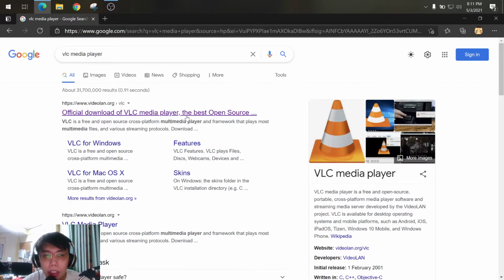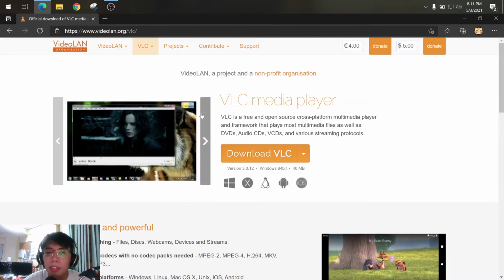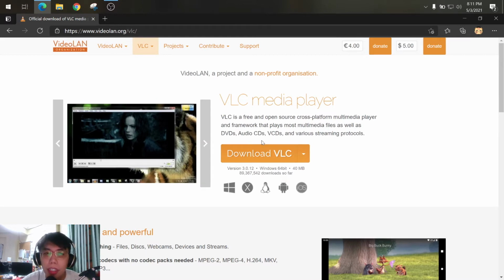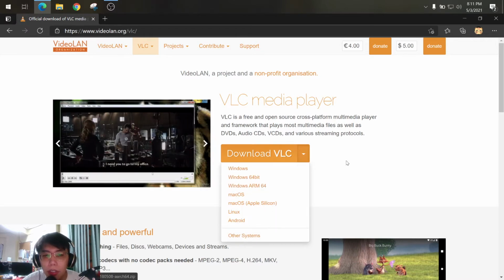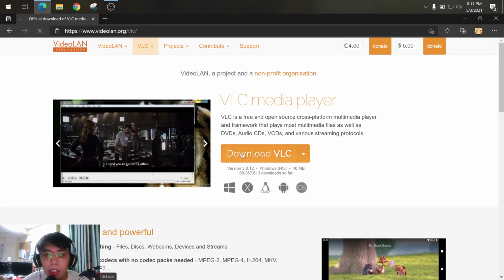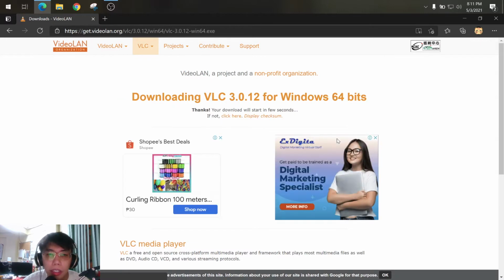And then just click on the first link and you will be redirected to the homepage where you can see the download button. So you can select which OS you want to install or just click on the download. It will already detect your operating system. Just wait for the installer to be downloaded.